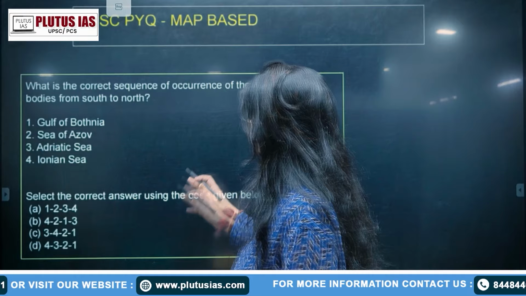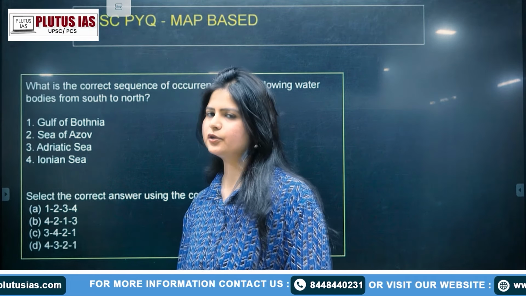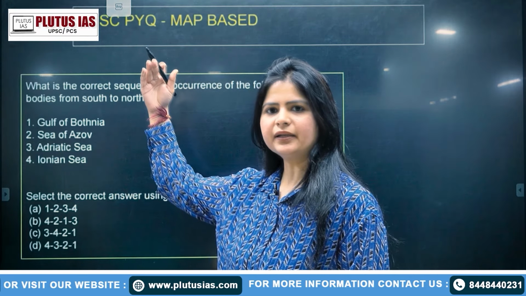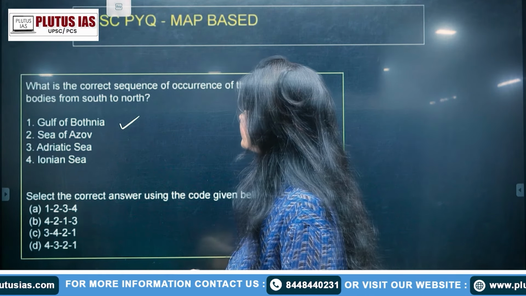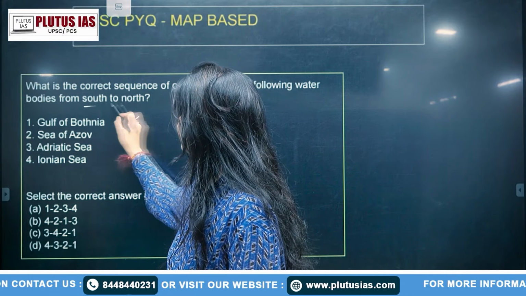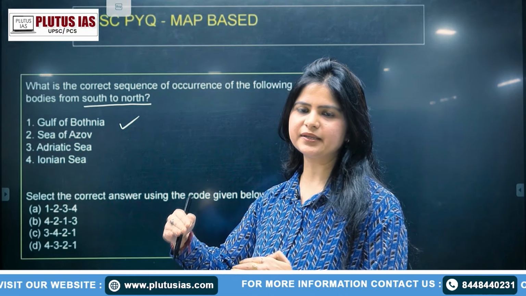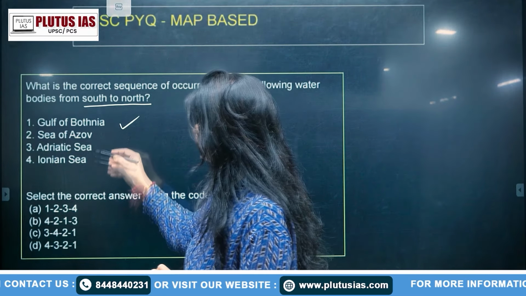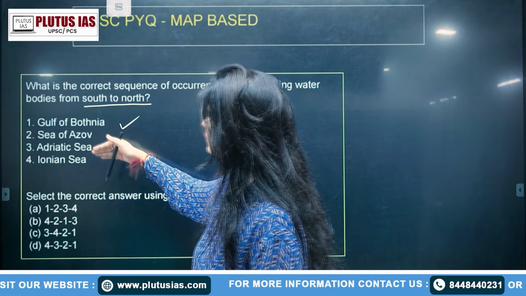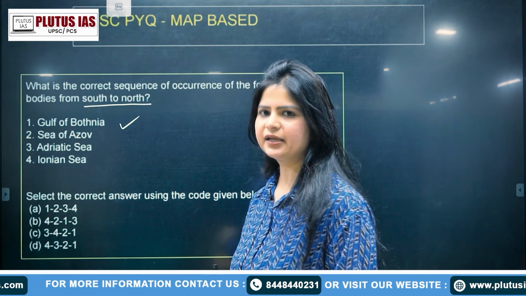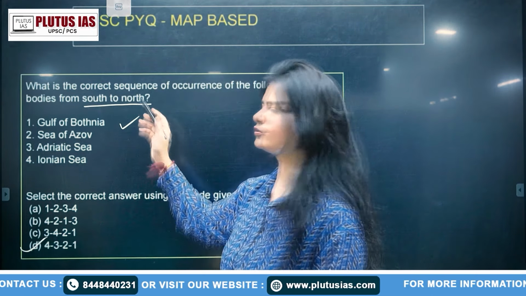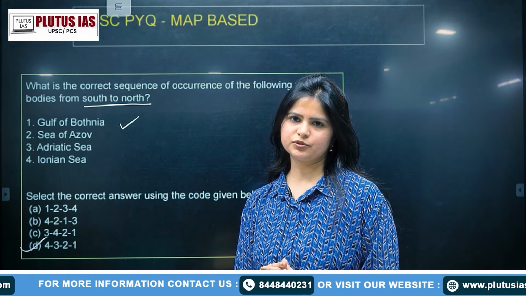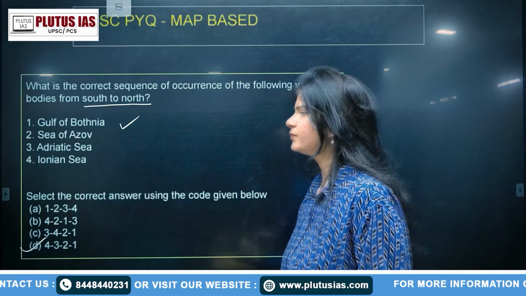if you have to give the correct sequence of that, how will you give it? First we have seen that since Finland is lying in the upper latitudes, the Gulf of Bothnia has to come first, but the demand of the question is from south to north. So you have to place it from the lower latitudes to the higher latitudes. So I put the fourth first, then fourth, third, second and first becomes the correct sequence. Also please take care of north to south and south to north. This can be one of the silly mistakes that you can make by ignoring such statements.